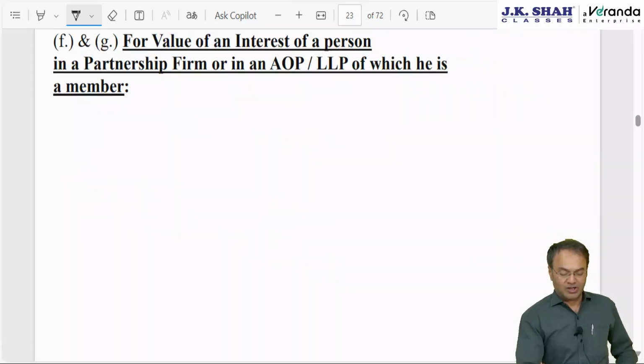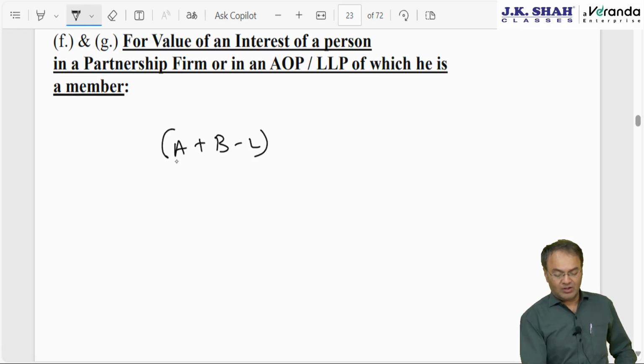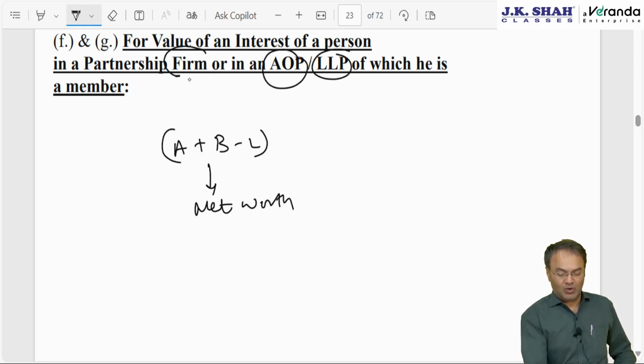What to do here? Step by step. First of all, you apply that formula A plus B minus L, that's it, that will give you net worth. In whose hands should you apply this formula? Apply this formula in the hands of AOP, LLP, BOI, firm.